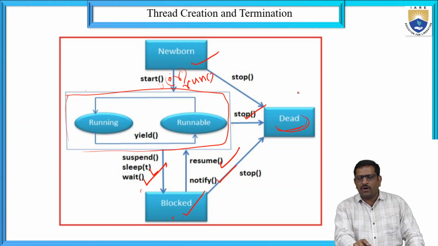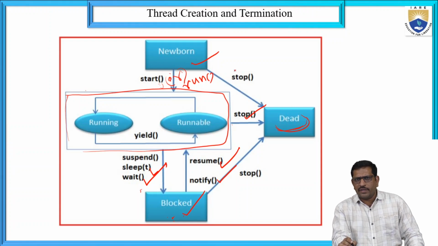And directly from the newborn state, if there is any issue, if it is not suitable, we can send it to the dead state. From the blocked state also we can send it to the dead state. Directly with the help of the stop method, if the process is stopped, it is immediately sent to the dead state.